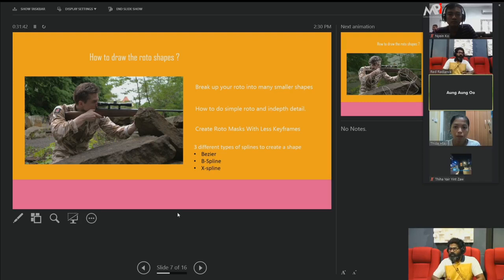So these 3 splines have individual parameters and individual advantages. According to the sort of movement and the shapes, you can choose. The more work you do, the more practice you get, and you should understand which tool you can use. It's all about the techniques you're going to use.